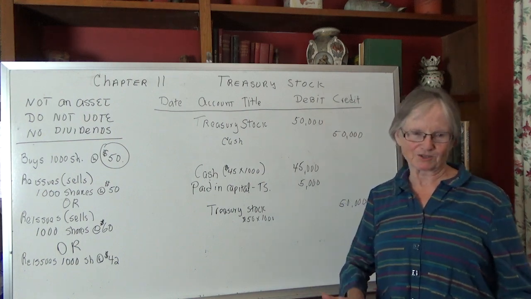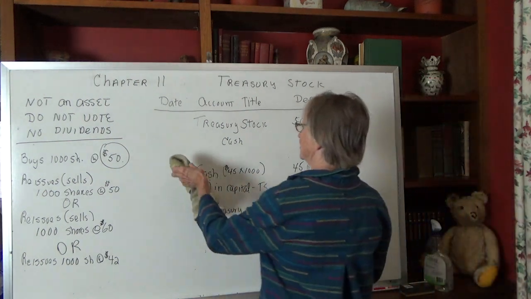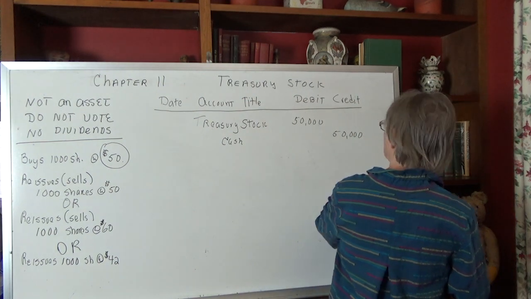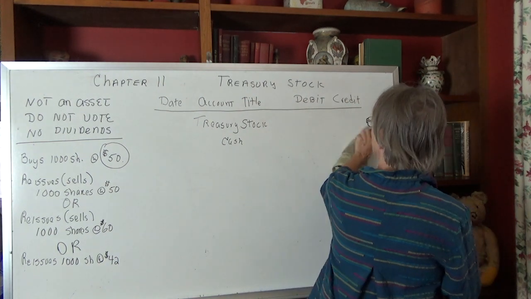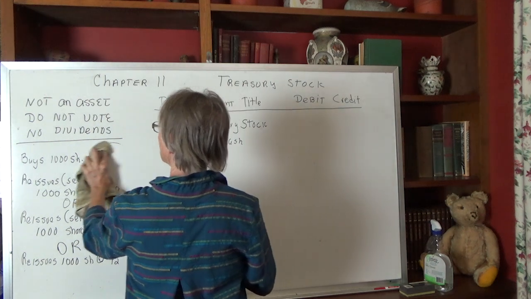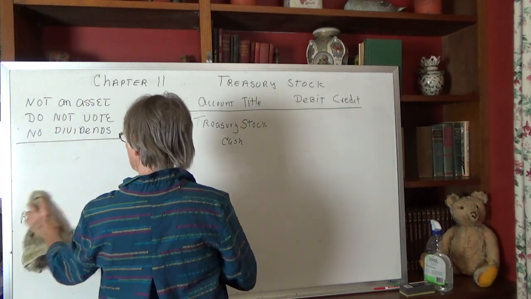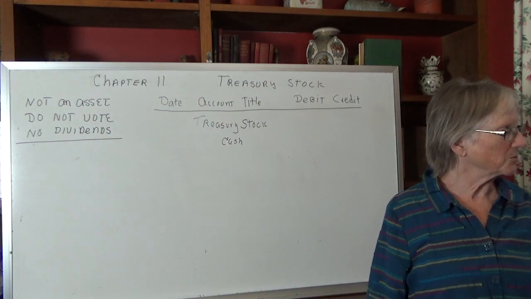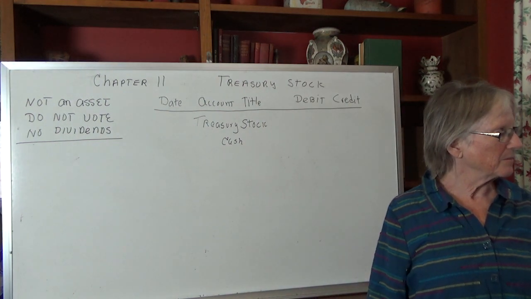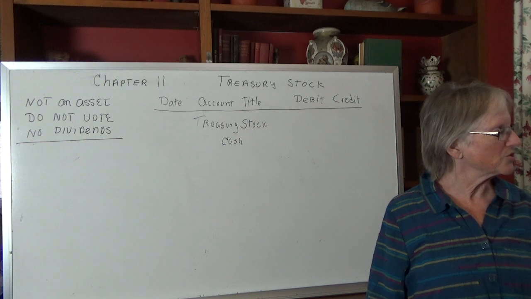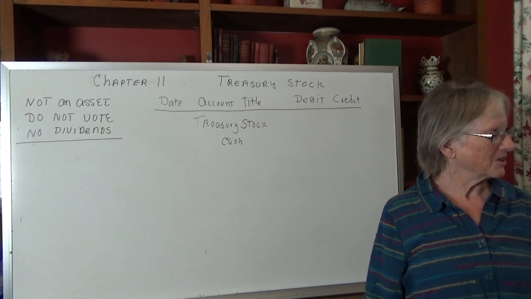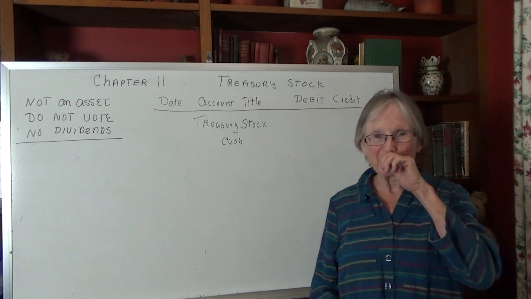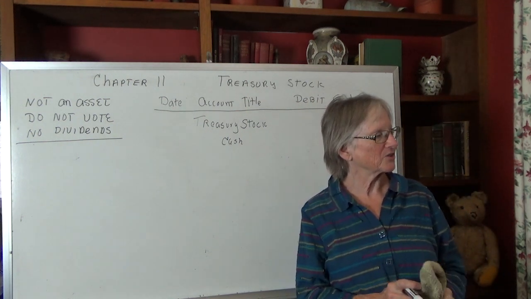Okay, so that's the basics of it. I mean, that's all fairly straightforward. What I'd like to do is move on to an example that will show you a little more how that works, and we'll also show you how the paid-in capital treasury stock account works, because the paid-in capital treasury stock account cannot go below 0. So we have to keep that in mind when we're doing treasury stock transactions.